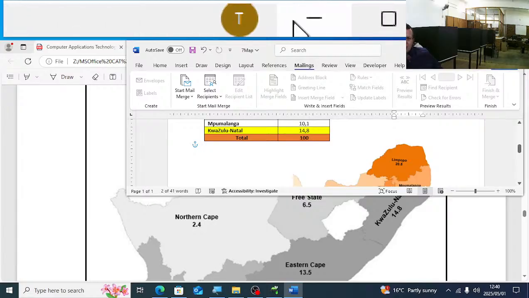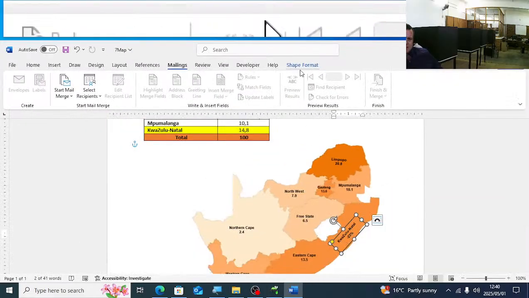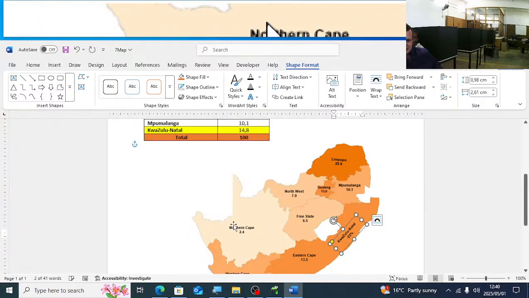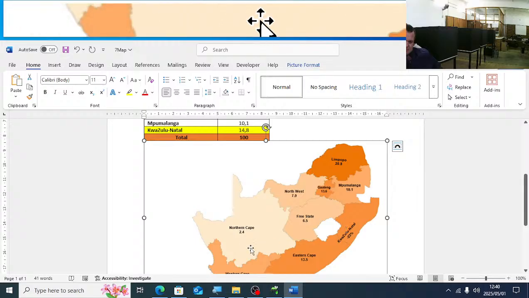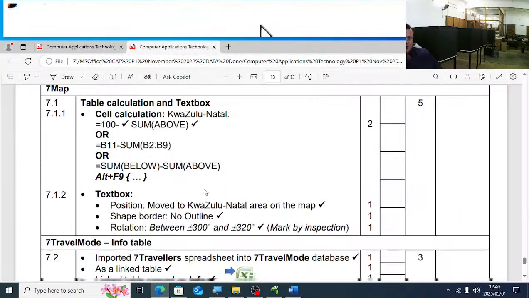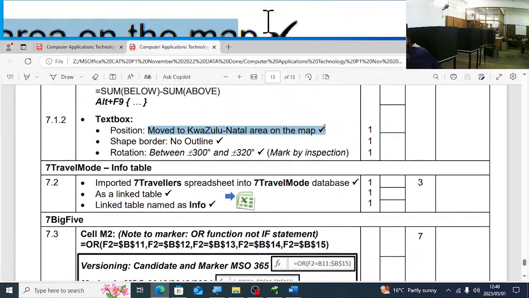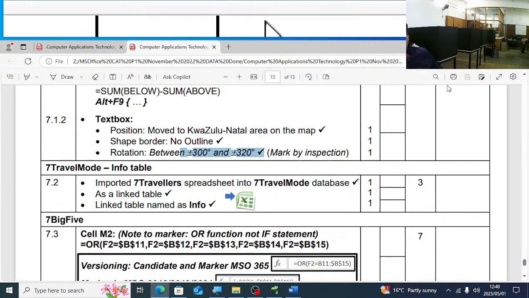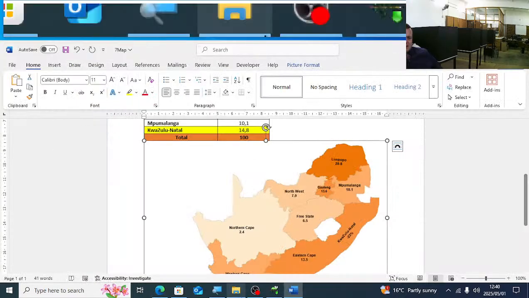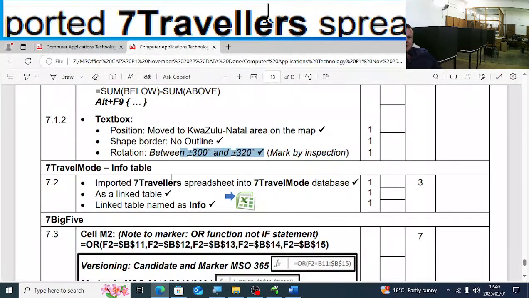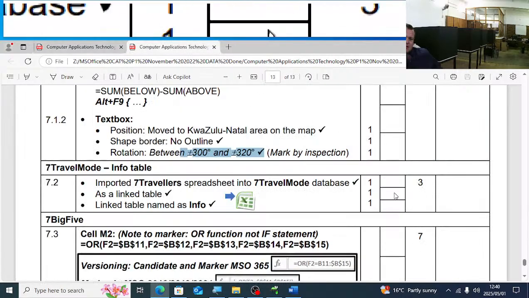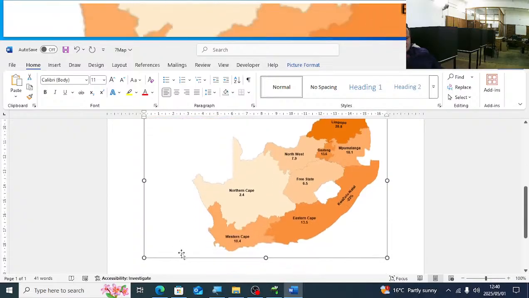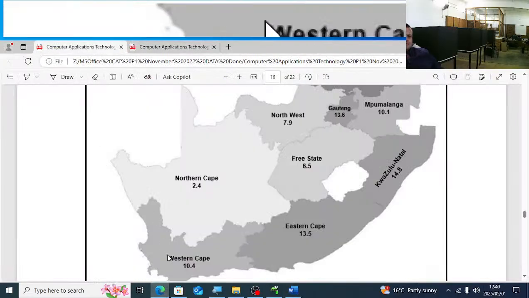So we're going to click on the shape, click on shape format. We're going to say outline, no outline. Again, it's easy marks. They tell us the position moved to the KwaZulu-Natal area on the map, no outline, and then rotate. Marked by inspection, so it must just be rotated so that it looks like that in the question paper. It's very easy marks, guys. It's marks that you should get in the exam.